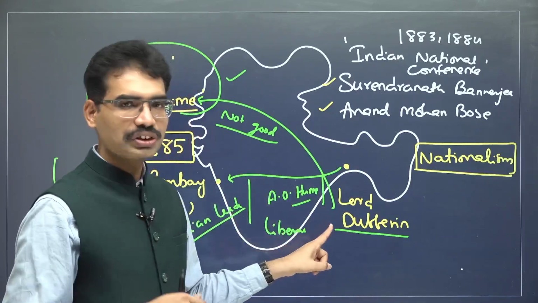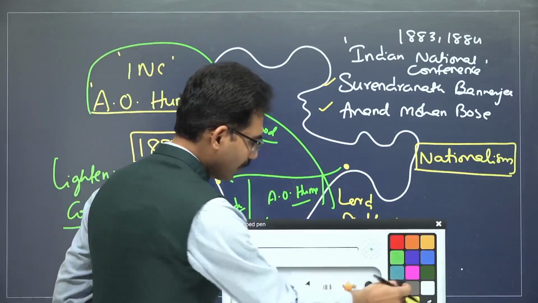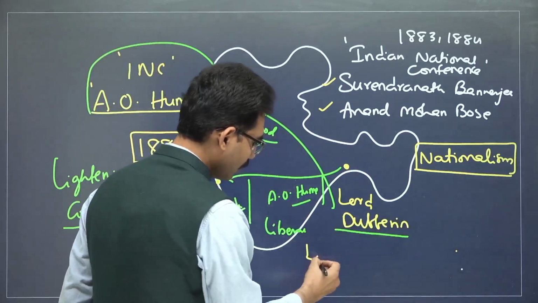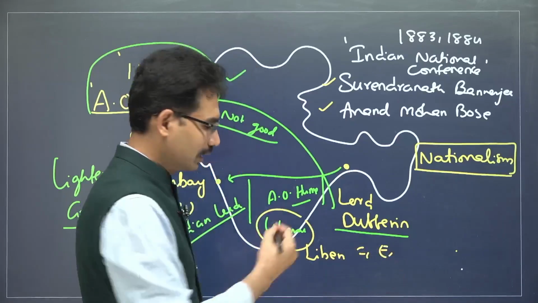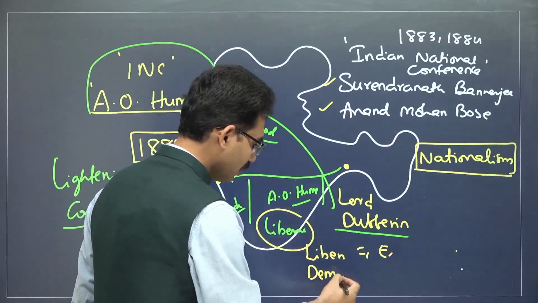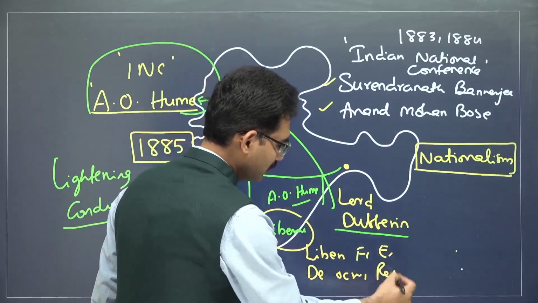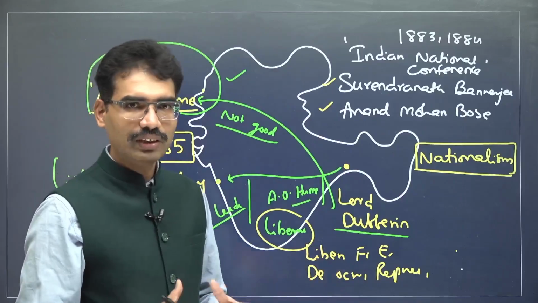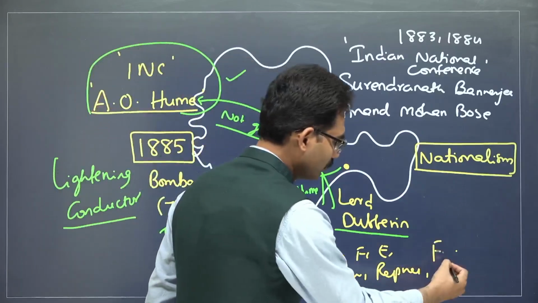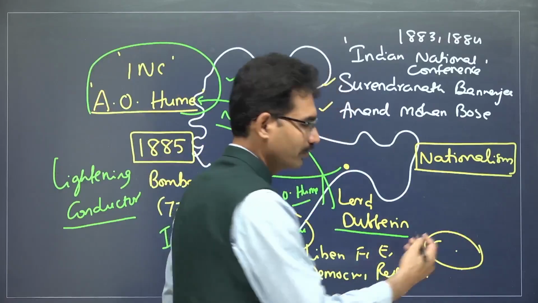He is liberal, sharing the values of the French Revolution, liberty, fraternity, equality, and sharing the principles of democracy and representation. These are modern political values: freedom. Everyone should enjoy freedom of association and freedom of expression.